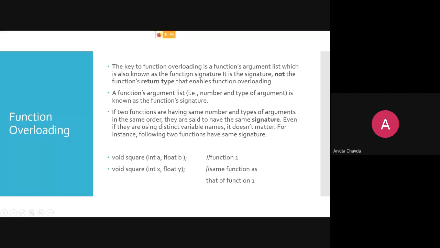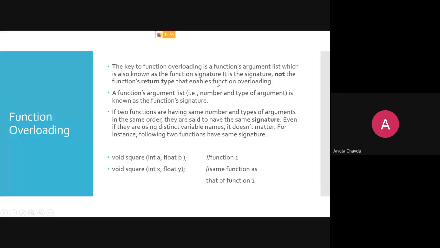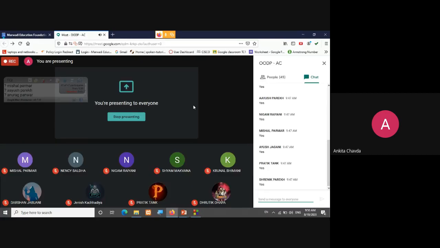The return type will not enable function overloading, only your argument list, known as the function signature, does. A function's number or type of arguments is known as the function's signature. So let's have an example.